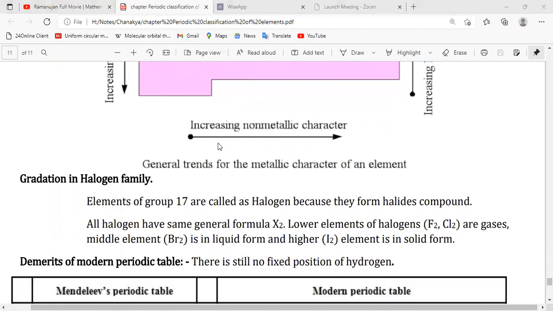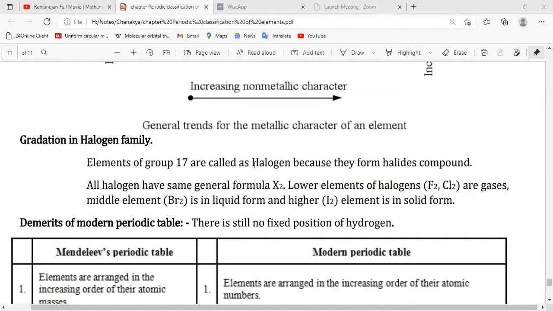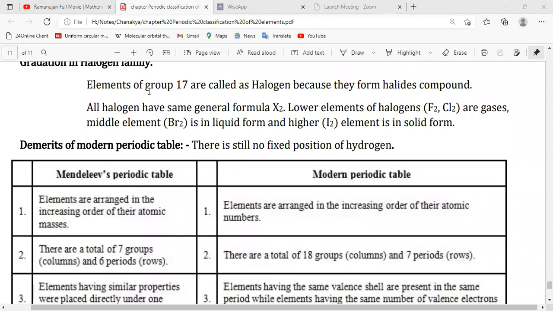So now the gradation in the halogen family. Elements of group 17 are called halogens because they form halides, and halides are nothing but salt-forming compounds or elements. All the halogens have the same general formula, X2, because they are present in molecular form. X is the halogen, and they are present in X2 form, like F2, Cl2, Br2, I2, etc.